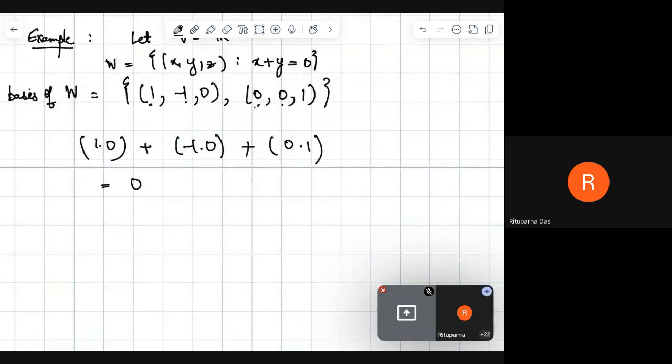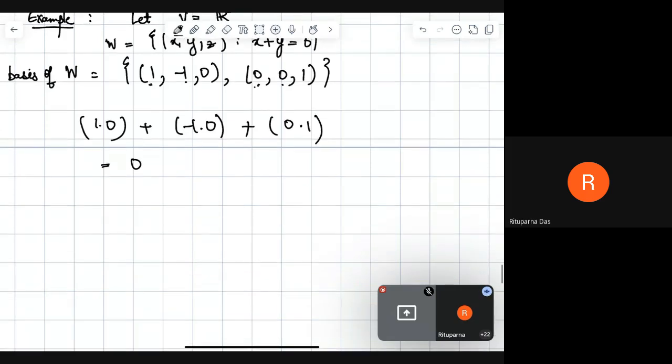What is the norm? The norm of this vector is root 2. How did I calculate it?